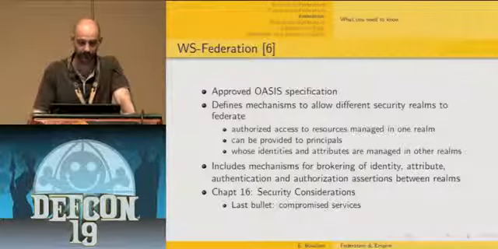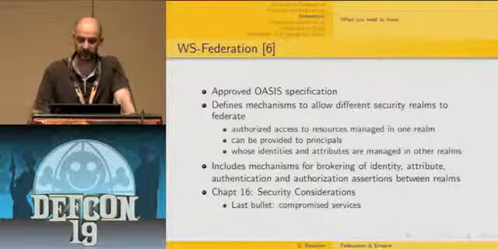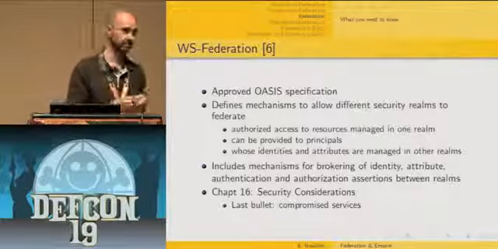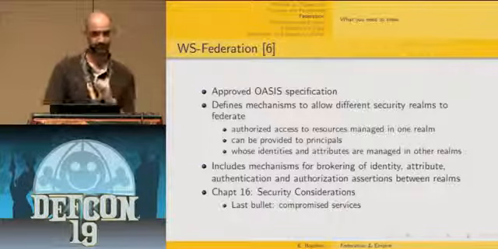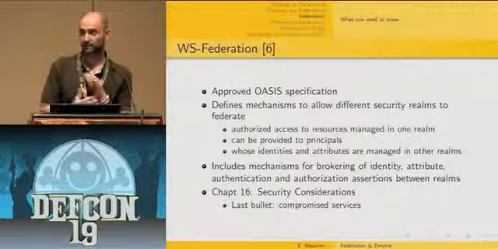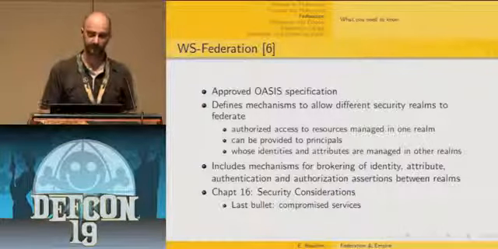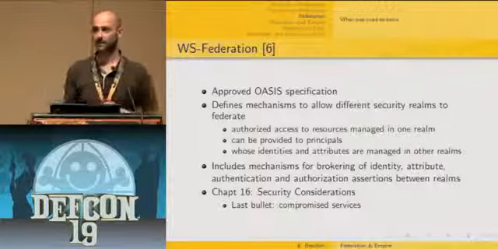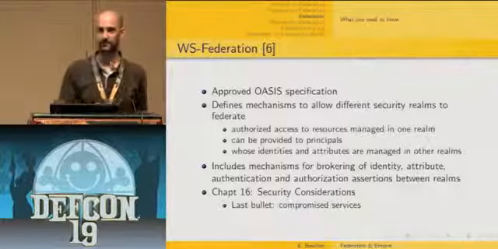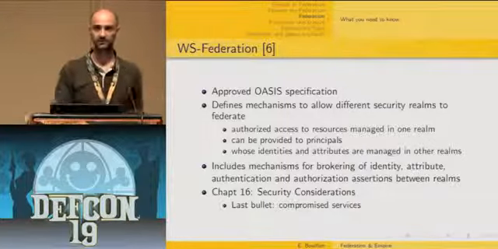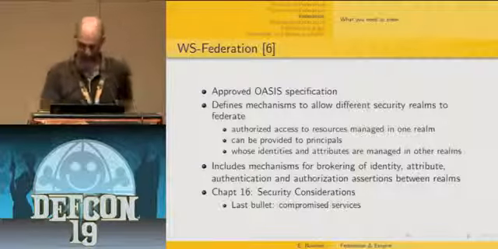And also it includes mechanisms for brokering of identity, attribute, and authentication between realms. And in this specification, the last chapter is about security considerations. So it's a very small chapter, it's 1 page. And the last bullet of this chapter is about compromised services. And I'm mentioning it here because I'm going to get back to that later and see how this kind of consideration might really be an issue depending on the type of deployment you're considering.